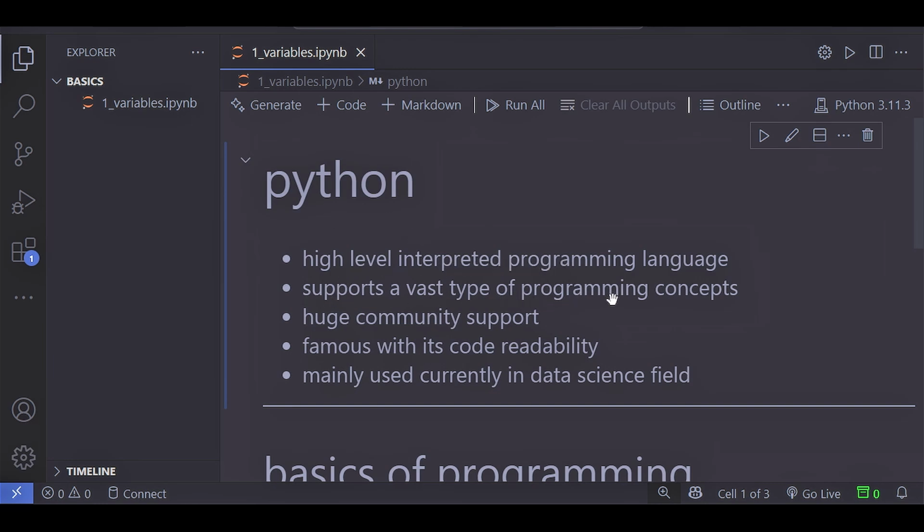It does support a vast type of programming concepts like object-oriented programming, functions, etc. It has huge community support. It is famous for its code readability, and this is a very strong point in Python: we could write in a certain type of language that is very easy to understand and to read. And currently in 2025, it is mainly used in the data science field, like in machine learning and deep learning, to train models.